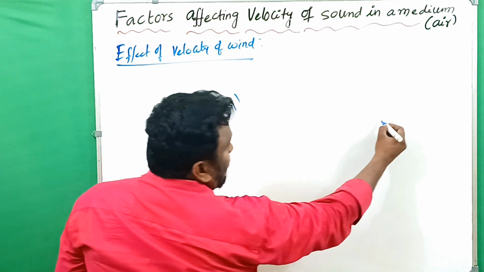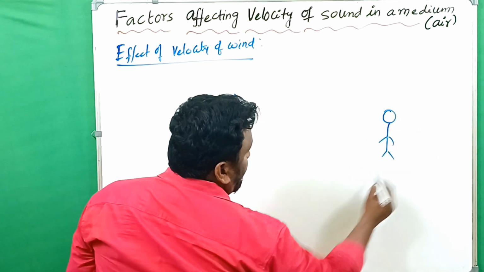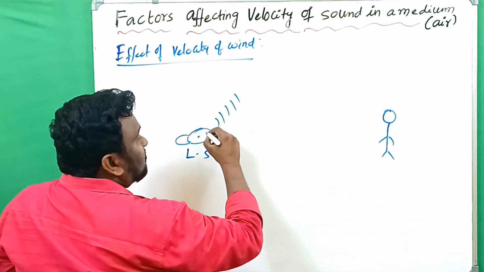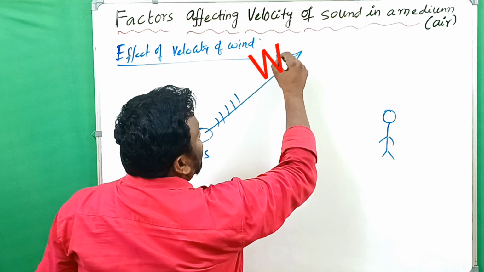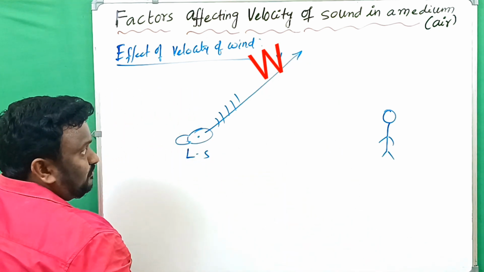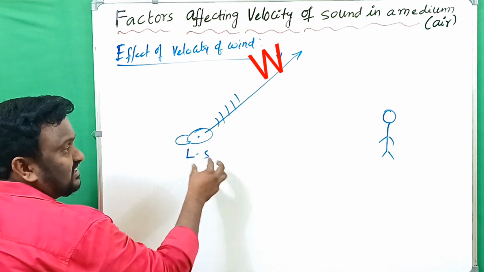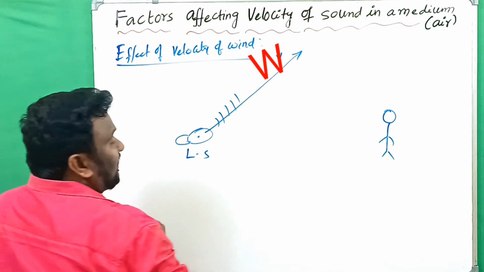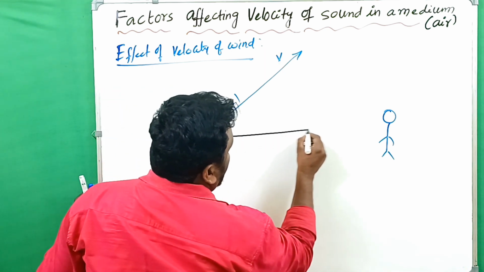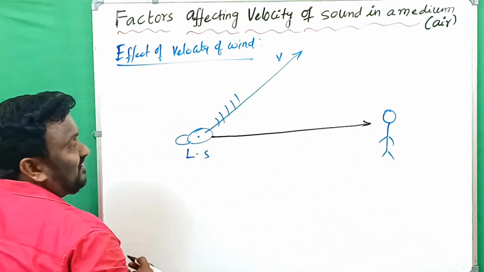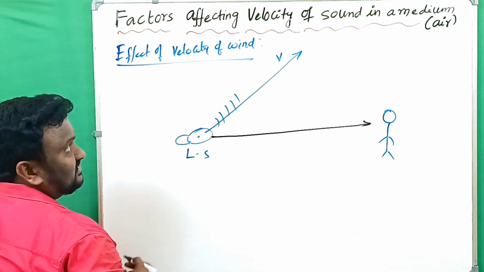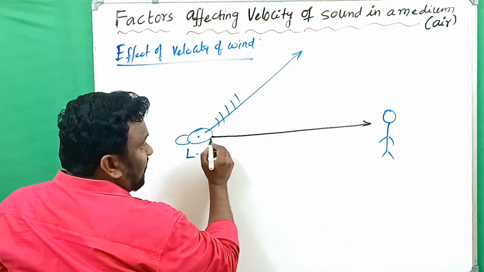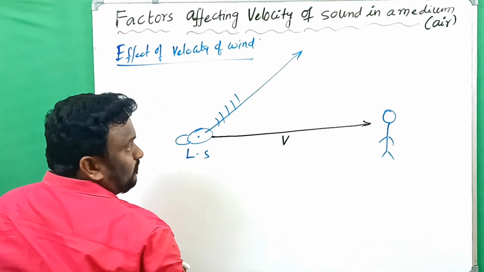So for that sound, one listener is there. This is one loudspeaker and this is the listener, and the wind velocity is in this direction. So when the loudspeaker releases the sound and it should be heard by that particular observer, it means the sound is traveling in this direction. Here we are going to write the velocity as v.